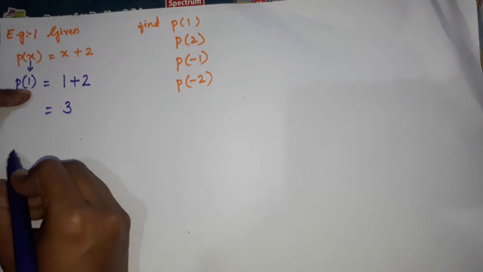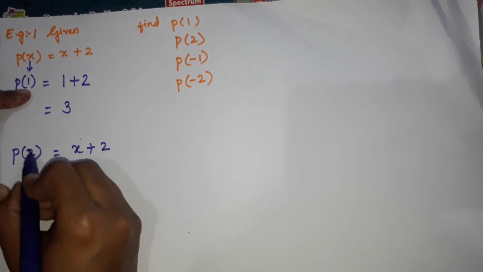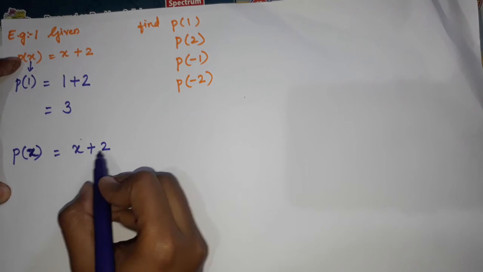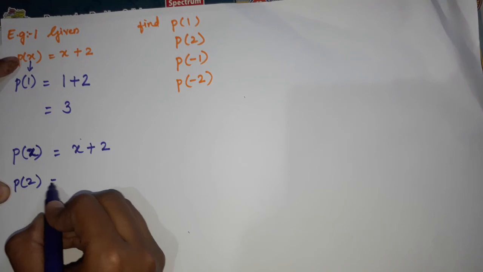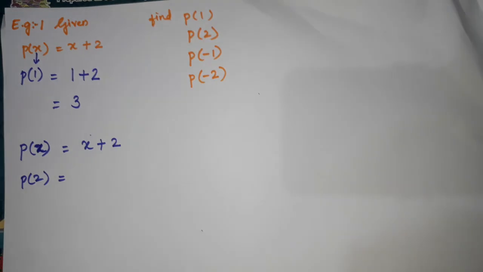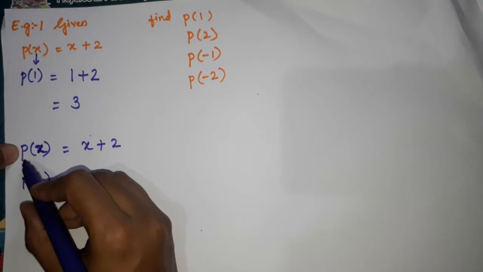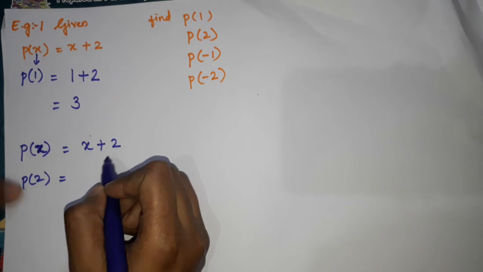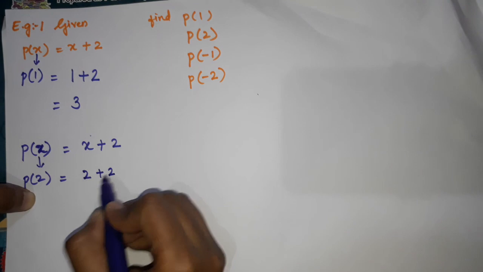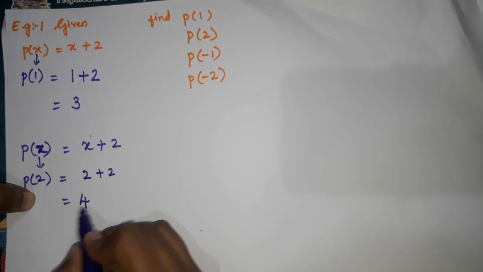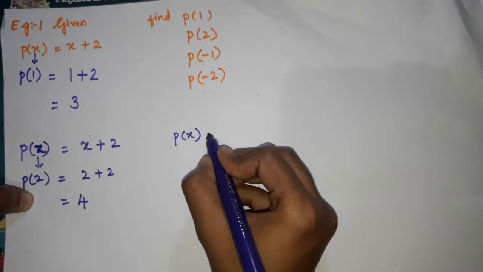Now p of 2. P of x is equal to x plus 2, the same question I have written. Moving to the second one, children. Now p of 2, in place of x, what are we going to write, children? 2. So 2 plus 2, which is 4. Now again I have to copy the question. P of x is equal to x plus 2.